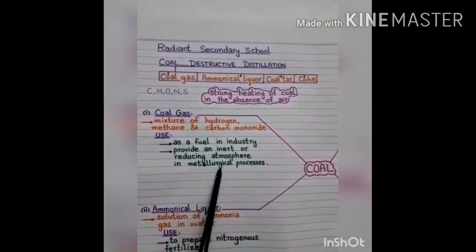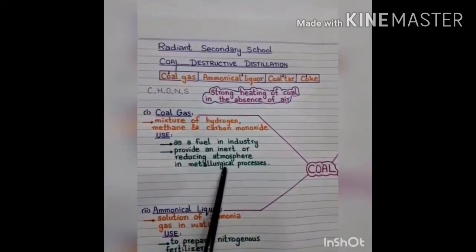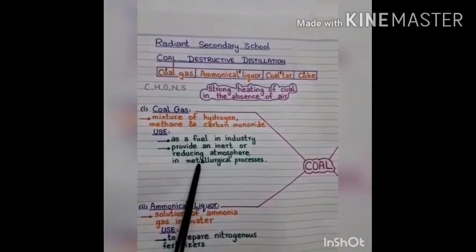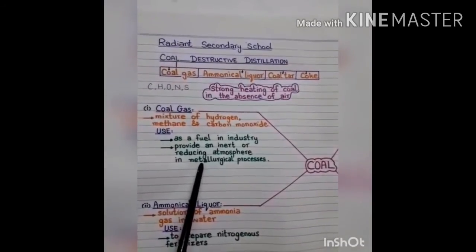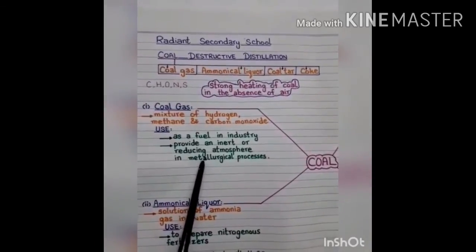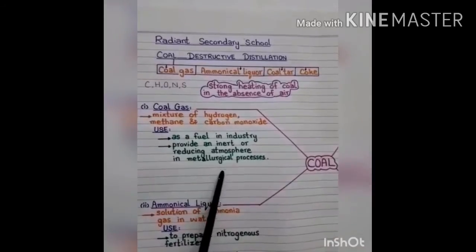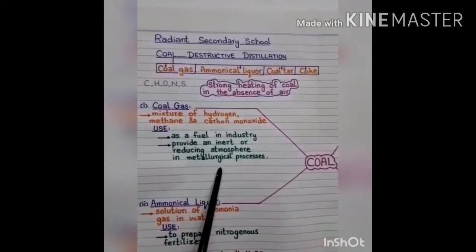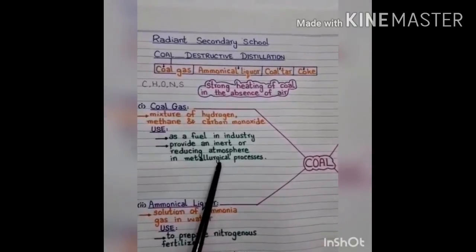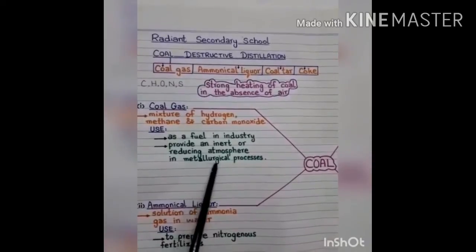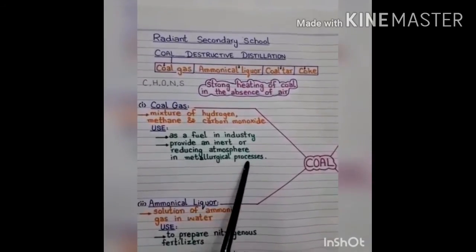Metallurgical process is extraction of metals from their ores. Ore is a natural rock which contains one or more valuable minerals, typically metals. For example, copper is a metal and chalcopyrite is its ore. When copper is extracted from chalcopyrite, this is known as metallurgical process.